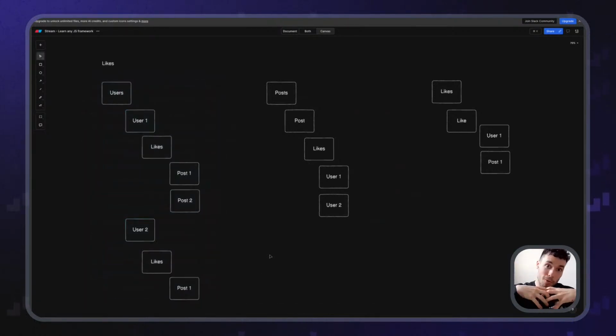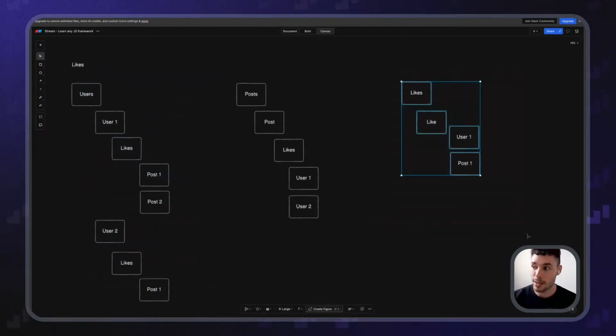If you want to do it in both ways, then you might want to create a relationship collection, where you are creating a middle ground where you store everything and it's easily accessible from both places. Like this, I'm storing all the likes, and each like contains the data of the user and the post. So I can query that and see exactly the relationship in both cases. Hopefully this is making sense.